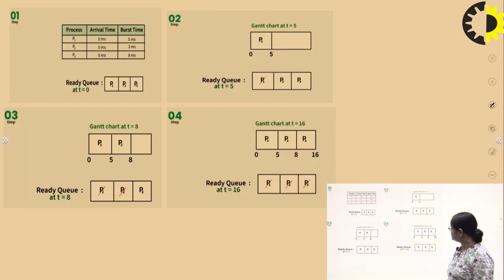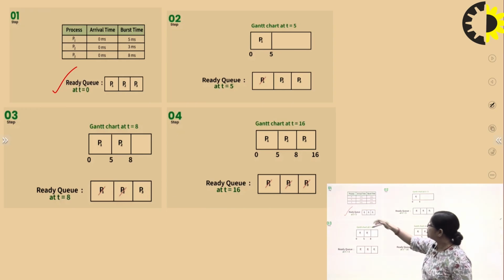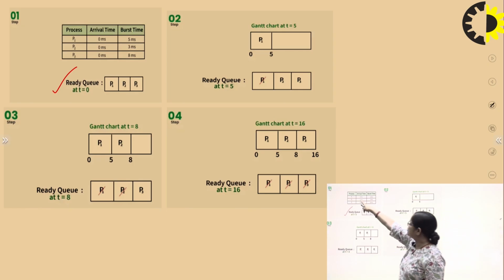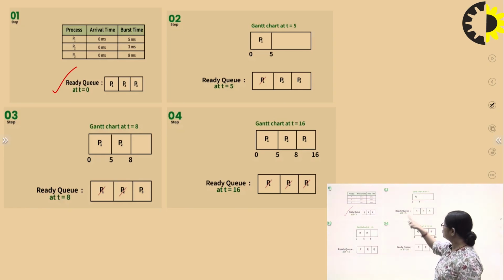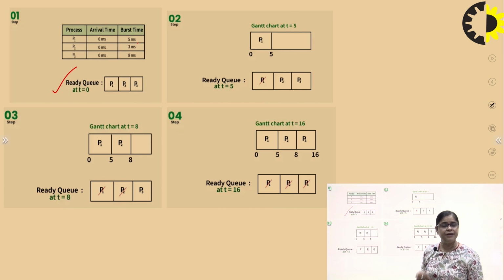So in the Gantt chart I have created, this is your arrival time at T0, and all the arrival times are the same. So the first process will run from 0 to 5. After it has completed 5 ms, the CPU will switch to the next process, P2.